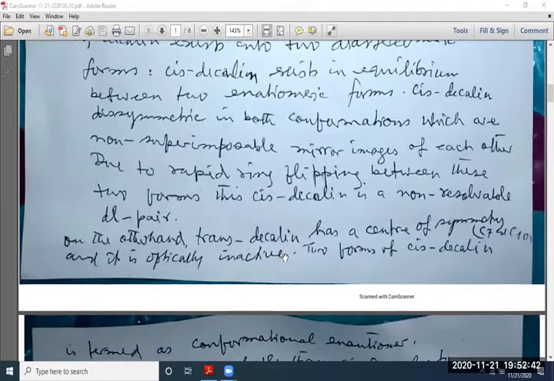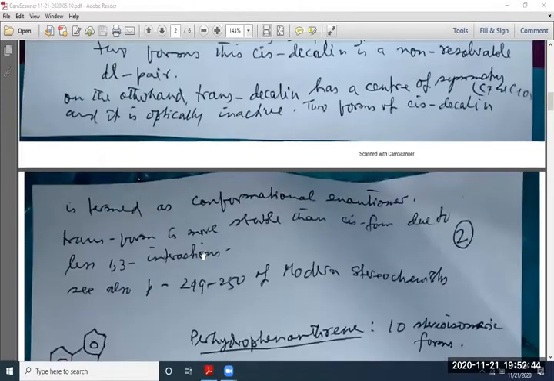The two forms of cis-decalin are termed conformational enantiomers. The trans form is more stable than the cis form due to less 1,3 interaction. See pages 249 to 250 of Modern Stereochemistry written by me.